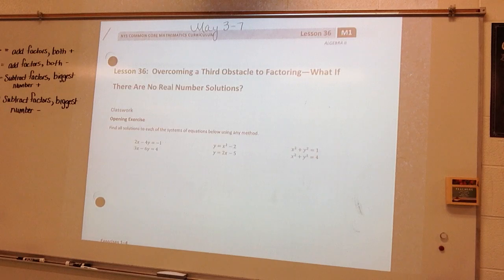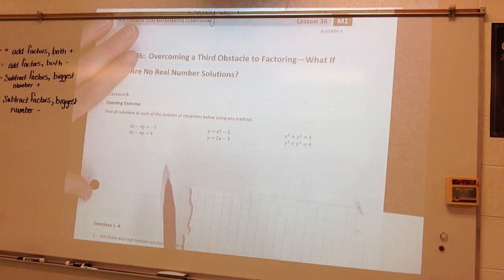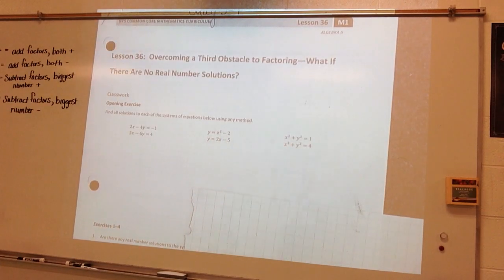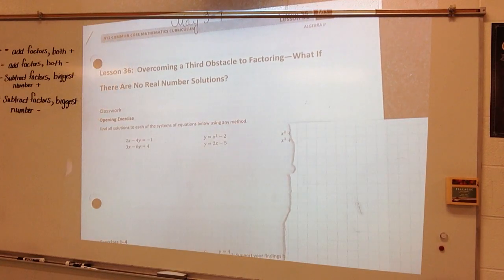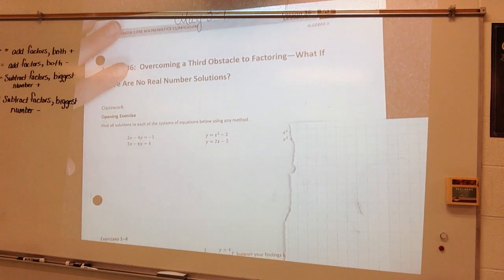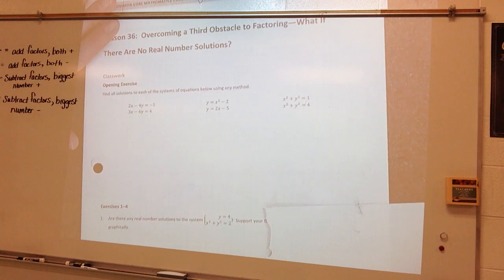I'm going to graph them just because I see that it's not going to be all lines. I do see some things that look like they may be possible circles, maybe a parabola. So let's just look at this. The first one, I do have two lines. So I want to put them in the form y is equal to mx plus b.